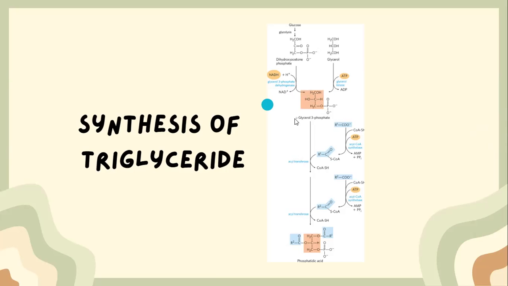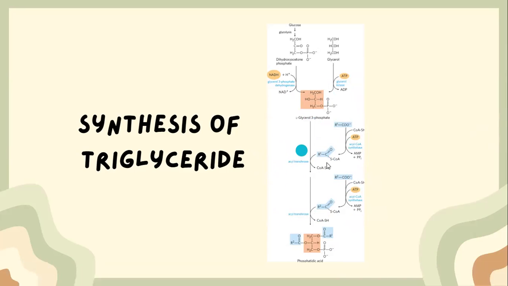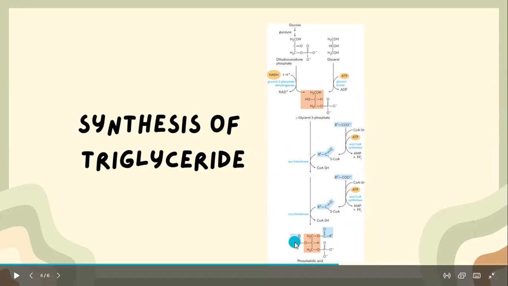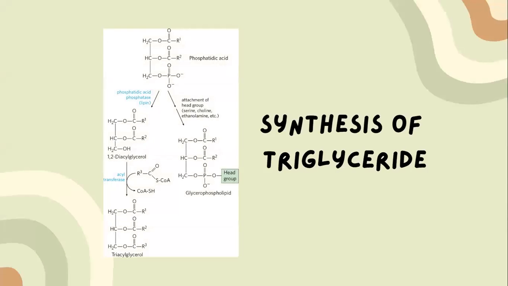Here we have the L-glycerol 3-phosphate and the two fatty acyl-CoAs. These two will link with the L-glycerol 3-phosphate with the help of acyltransferase to create phosphatidic acid, or diacylglycerides, because we have two fatty acyl-CoAs.